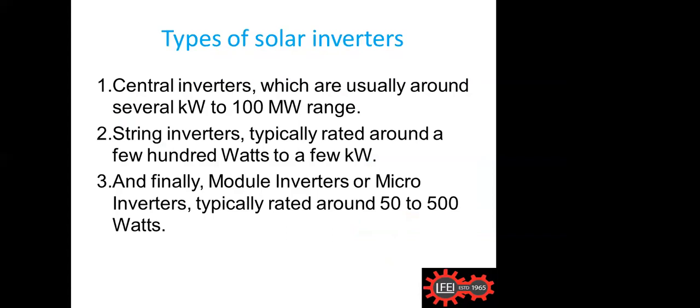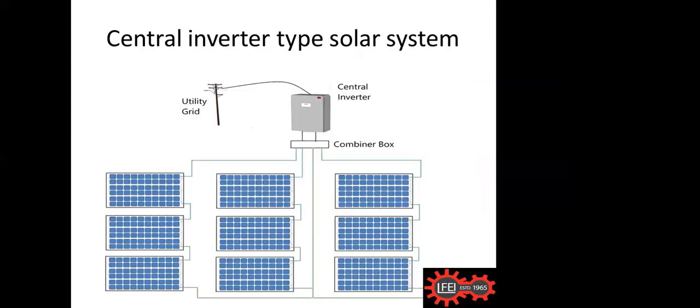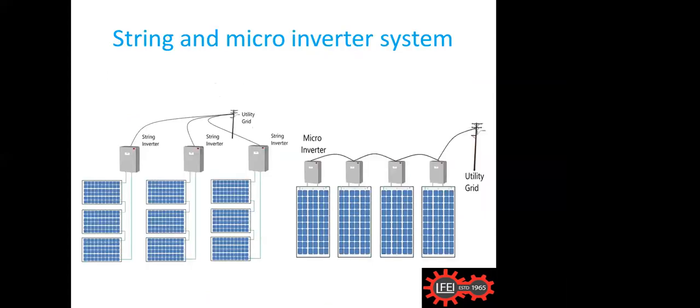Then there are different types of solar inverters: central inverters, then string inverters, and module inverters. That depends upon whether we keep the inverters near the solar panels or all together. I'll let you know in the coming slides. Actually, that depends upon the power we are using. In this one you see all the solar panels combined together, and only one inverter is connected, and that inverter is connected to the grid. This one is known as a central inverter. This one is very popularly used also. Then again it will be a costly one, but you see here this second one, on the left side, is the string inverters.